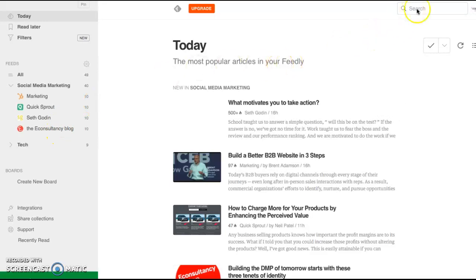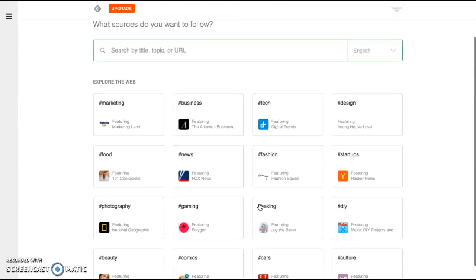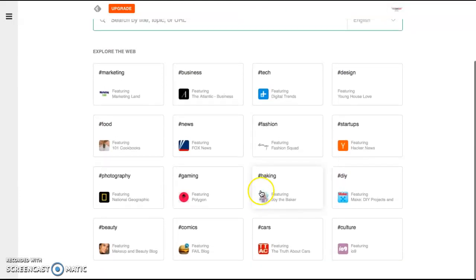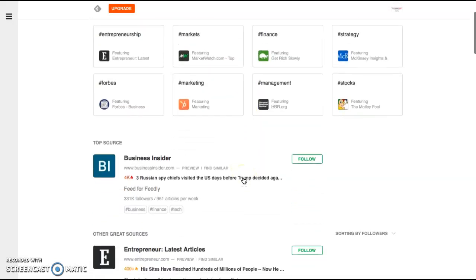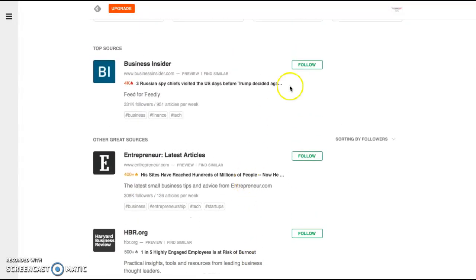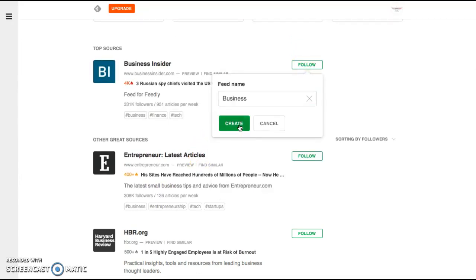But if that's not really something you are into, you can add other feeds that you are definitely more into, and they have so many to choose from. So, one example would include business, and you can definitely follow many more than just a couple. Depends on how many you actually want to read, and you can create a feed, and those articles will pop up for that feed that you choose to make.